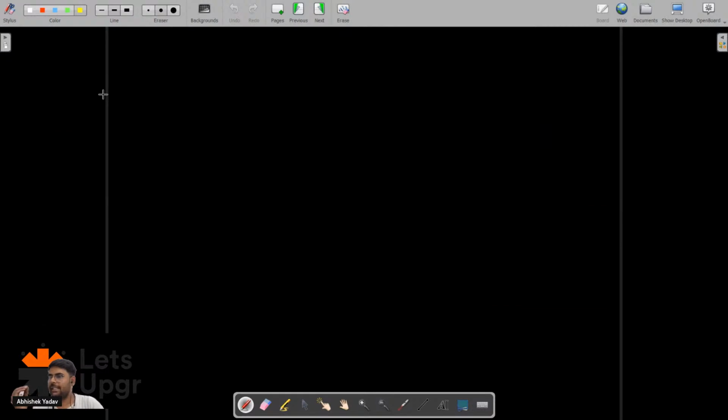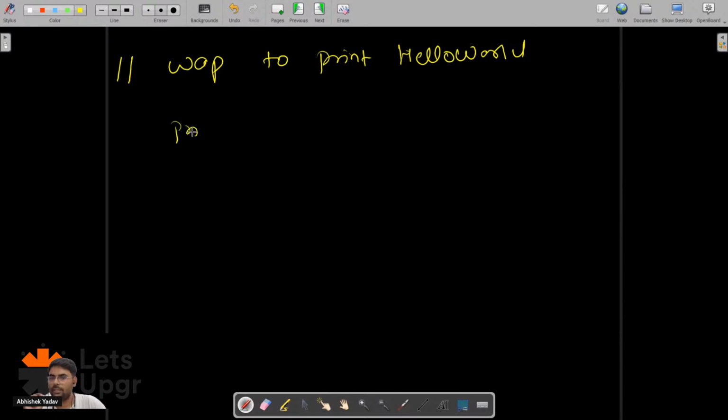Okay, so let me create one function here. Write a program to print hello world on the output screen. So I will create a function. Let's assume the name of the function is printName. After that we have to use a round bracket, then a curly bracket.